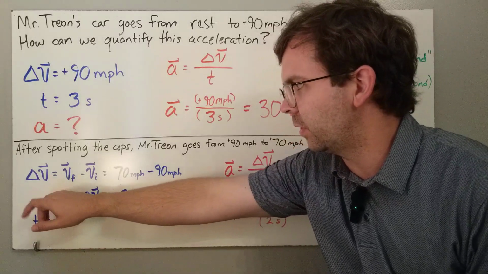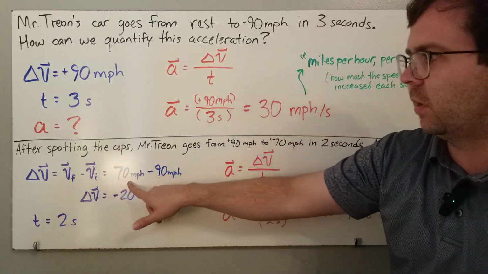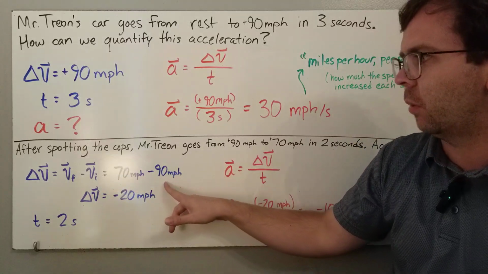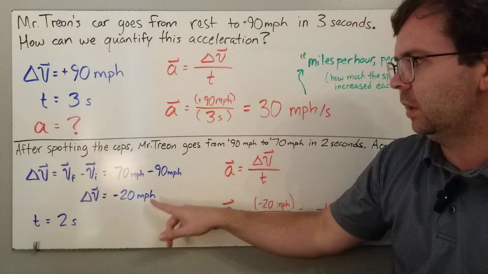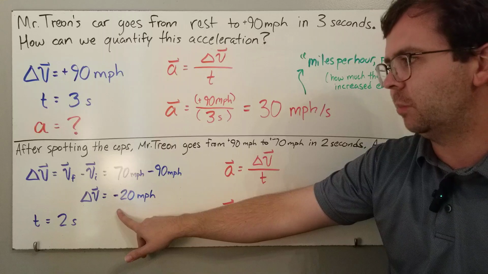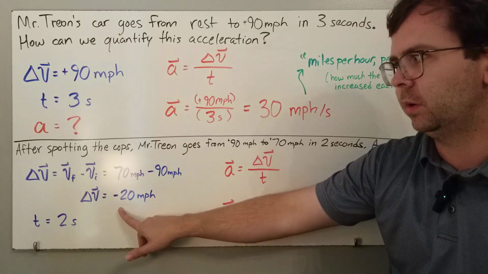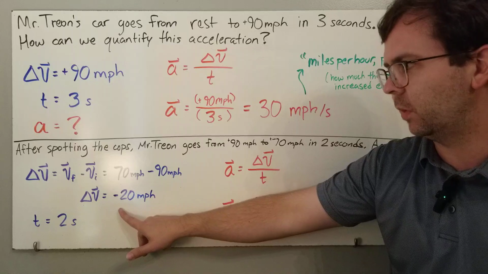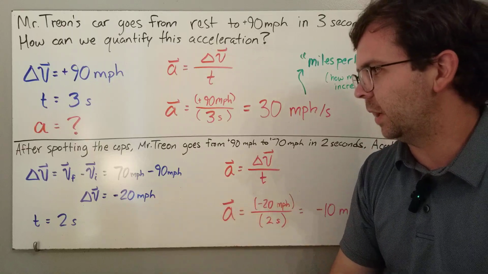So for this case, the final value is 70 miles per hour. The initial value is 90 miles per hour. So 70 minus 90. I have changed my velocity by negative 20 miles per hour. Negative in this case because I am slowing down, so I'm going the opposite direction here.